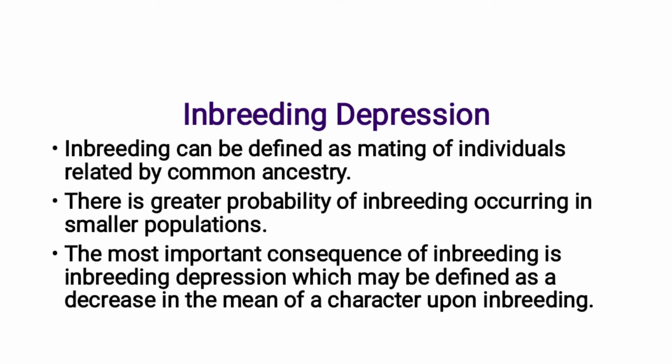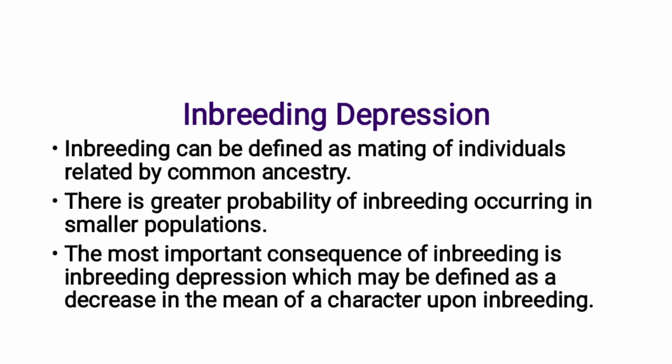Then inbreeding depression. What is known as inbreeding depression? When the population is large, this is generally not a problem. The population may carry many recessive deleterious alleles, but they are rarely expressed. Inbreeding depression can be defined as mating of individuals related by common ancestry. There is greater probability of inbreeding occurring in smaller populations.